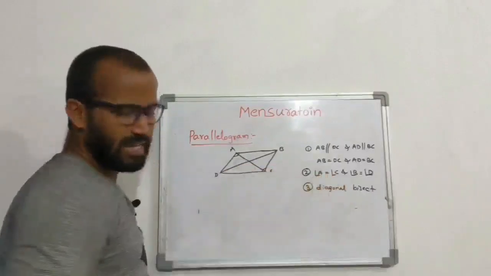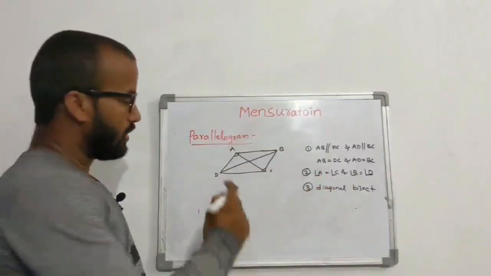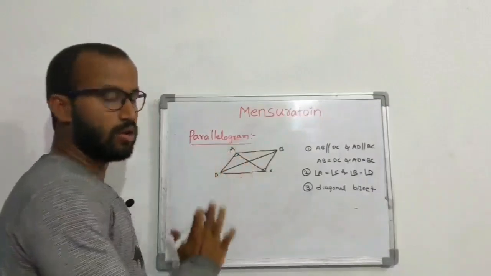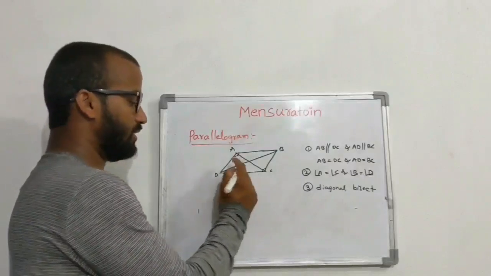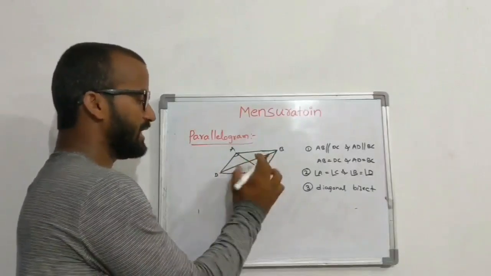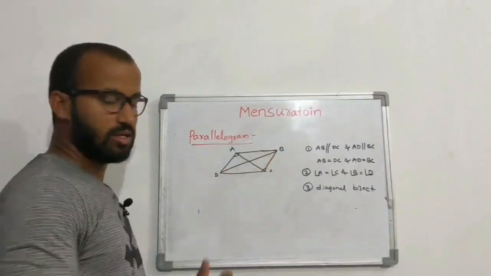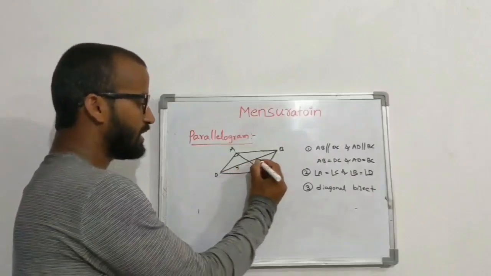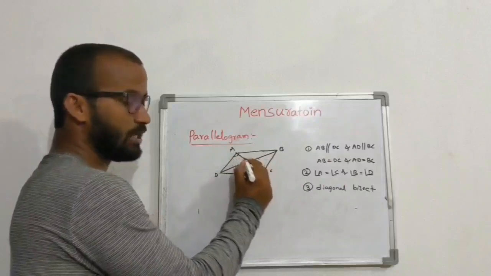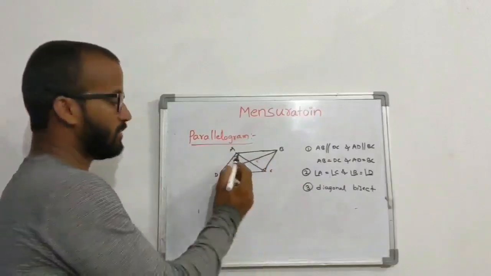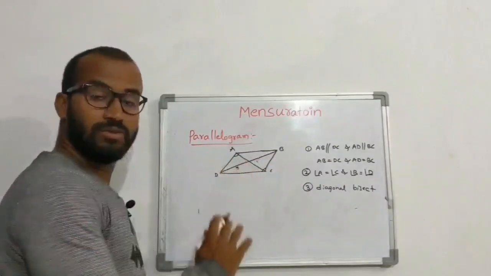What is meant by diagonal bisect? In a parallelogram the diagonals are not equal, but diagonals will bisect each other. If this diagonal D1 is 10 centimeter, let us think, this will be 5 centimeters and this will be 5 centimeters. That is called diagonal bisect. If diagonal D2 is 6 centimeter, this will be 3 centimeter and this will be 3 centimeter.